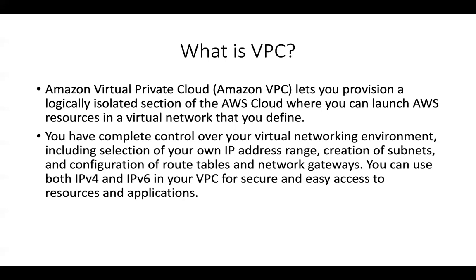And we can control the traffic through route tables. If you want your traffic to go through the internet, and you want inbound and outbound traffic, you can provision your own internet gateway. Or suppose you would like to ensure that all of your resources in your private subnet cannot be accessed from the internet, but you still need outbound access for your private subnet instances to download some patches and do some updates on the operating system, you can use something called a NAT gateway, which we will study a little bit later.